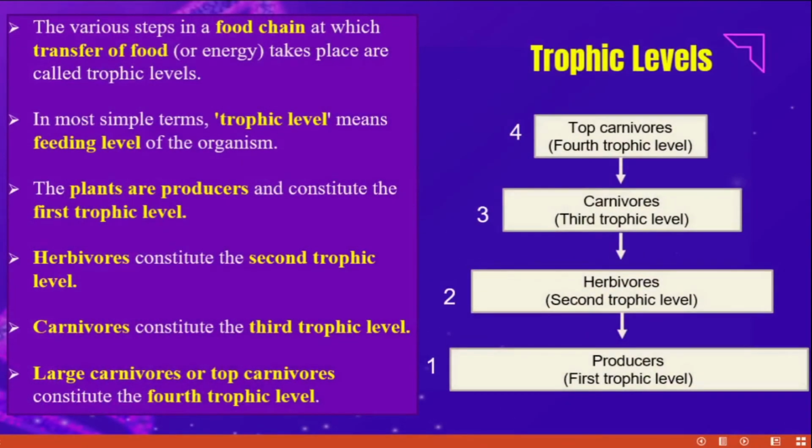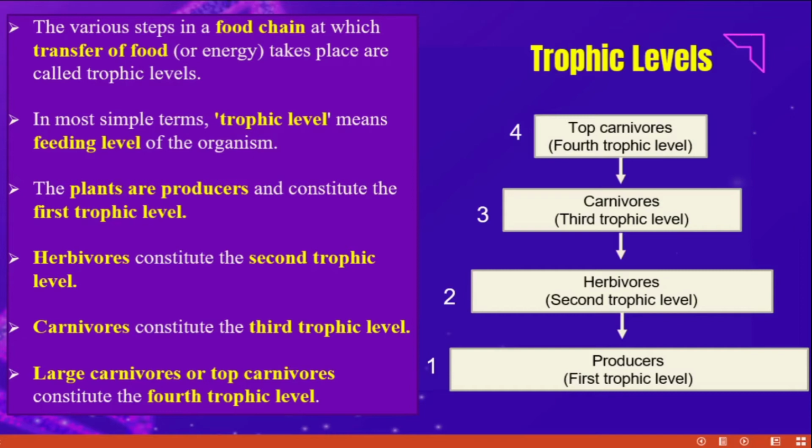Next, trophic levels. So what is a trophic level? The various steps in a food chain at which a transfer of food takes place are called trophic levels. It's nothing but the feeding level from the producer to the top carnivore. Here the producer constitutes the first trophic level. The first trophic level is always large in size, because it has a large number.